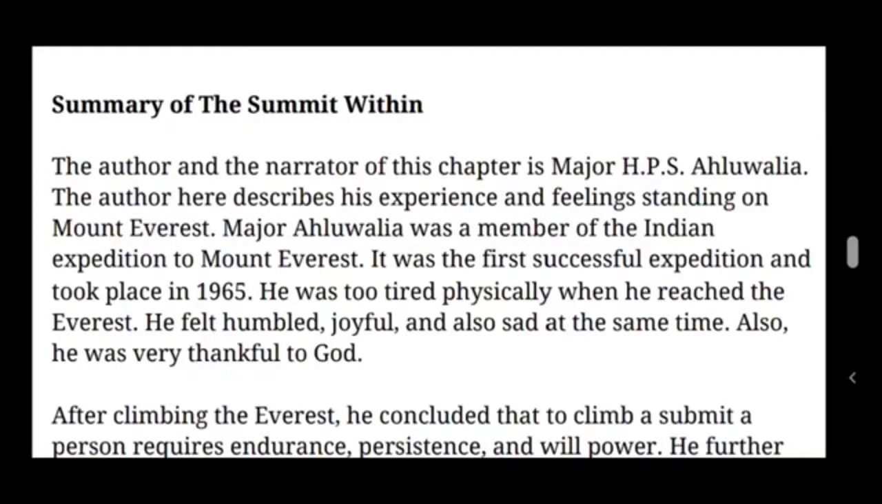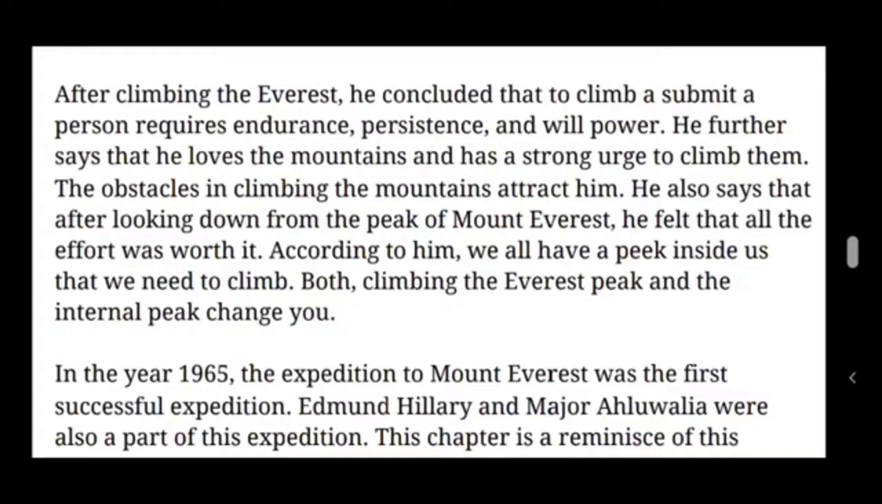Let's see the next paragraph. After climbing the Everest, he concluded that to climb a summit, a person requires endurance, persistence and willpower. So after climbing the Everest, he told about the experience that a person who wants to climb the summit needs to have all these qualities, that is endurance, persistence and willpower.